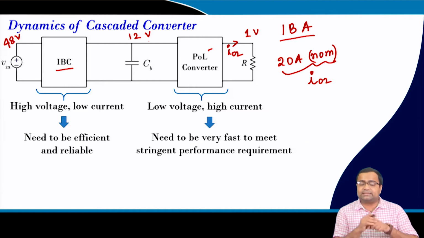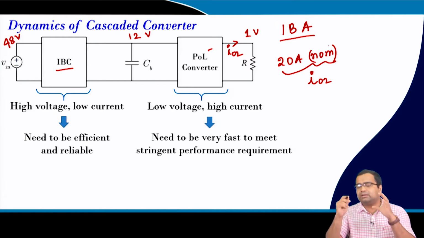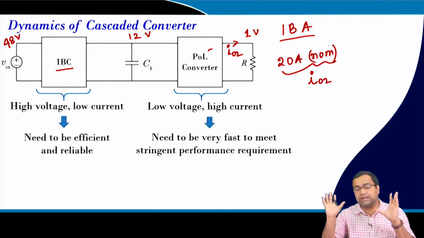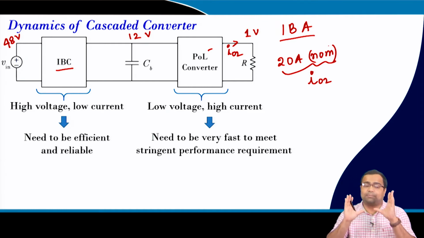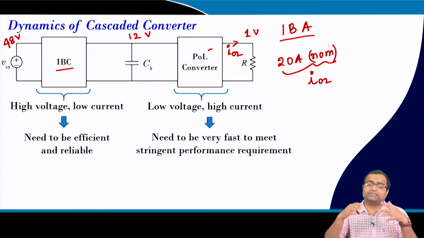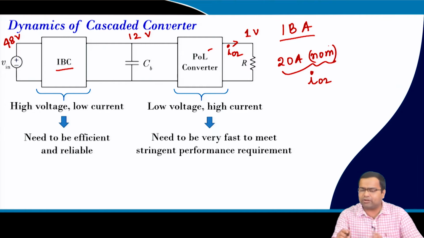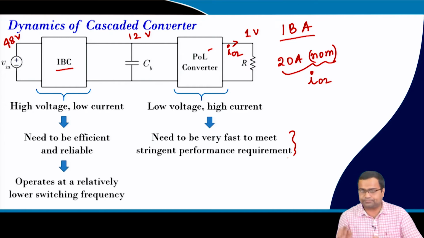The second stage, which is the POL converter, has to be very fast, because even though I am showing just one phase where only 20 ampere is the nominal current, typically in this kind of architecture the output has to handle more than 60 ampere, or it can be several hundreds of ampere. That is why this stage has to be very fast to meet the stringent performance requirement, and it is often operated under current mode control.